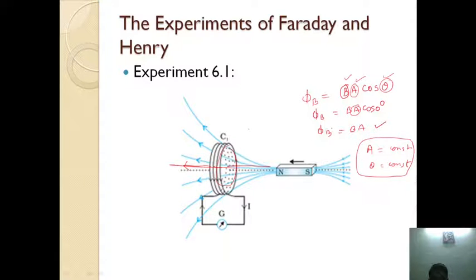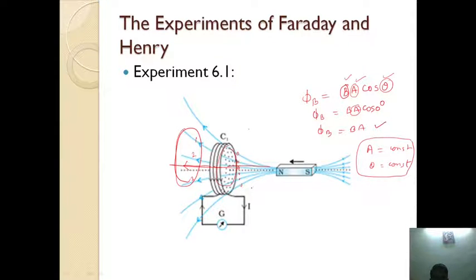So we are just changing the magnetic field by moving the bar magnet. When the bar magnet is here, for example, 6 lines are passing through it. But the same coil, initially here, how many magnetic field lines are passing through the coil? 1, 2 and 3.